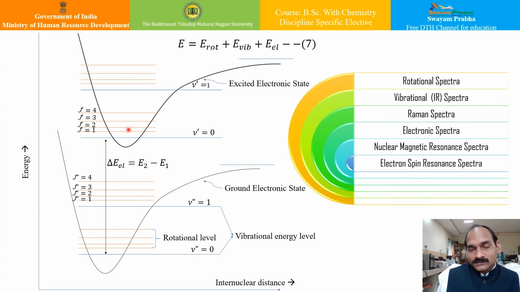Now, there is also the appearance of Raman spectra when we measure the scattering of visible light, when such radiation is allowed to fall on the sample molecule and is observed at right angles. When the incident and the scattered light have the same frequency, it is known as Rayleigh scattering.